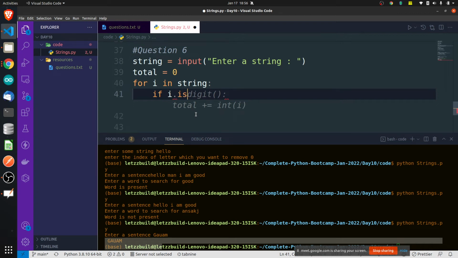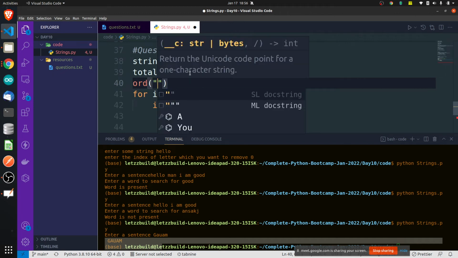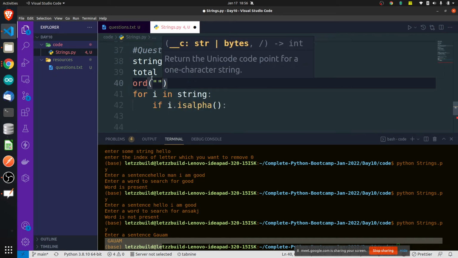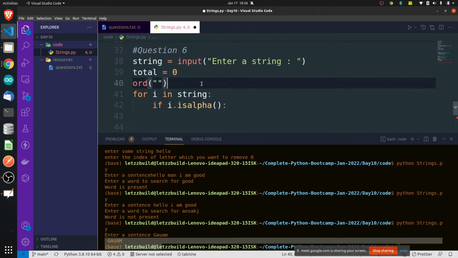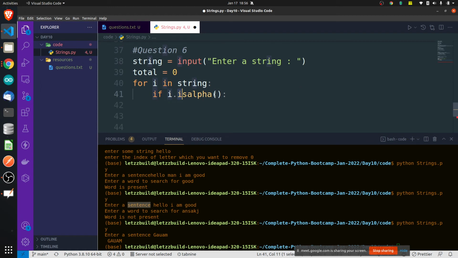If i dot isalpha, if it is an alphabet, only that time, because the ORD function will not work for something like this. You cannot do ORD of nothing, because a string might contain space also in between. If I enter a sentence like this, it is containing spaces in between. If it is containing spaces, you don't want to use ORD that time. Check whether i is an alphabet or not, because we can use ORD on alphabets. If it is an alphabet, then first of all find ORD of i.